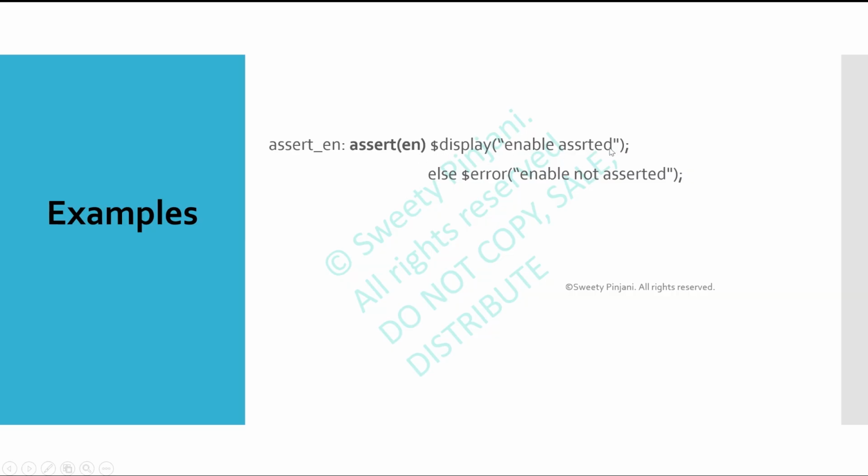This is the pass section. What should happen when the assertion passes? I am displaying enable asserted. What should happen when the assertion fails? I am displaying enable not asserted. I am printing an error.